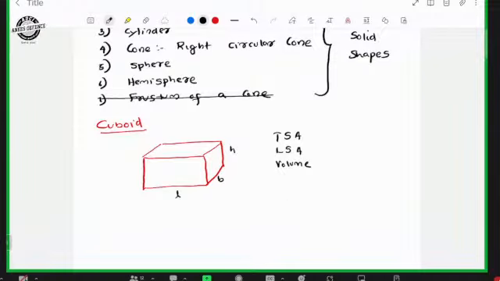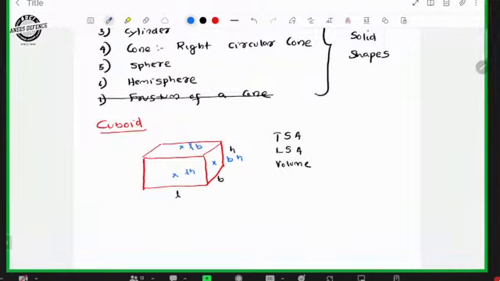Total surface area means we have this side, this side, this side, and just opposite to these there are another 3 sides. The area of this is length into height, this is breadth into height, and this is length into breadth.